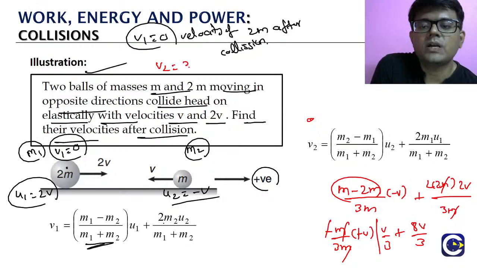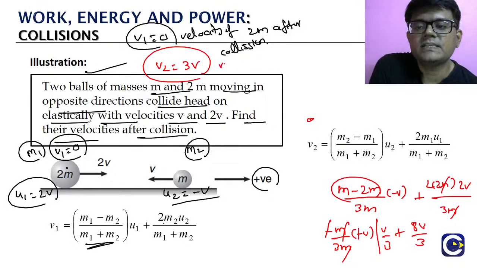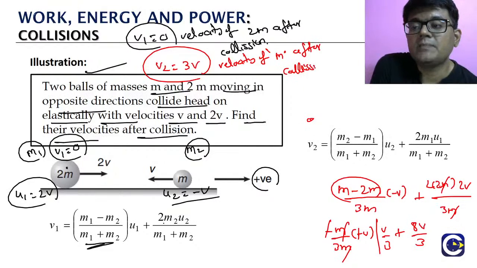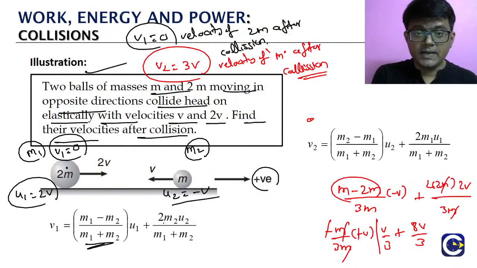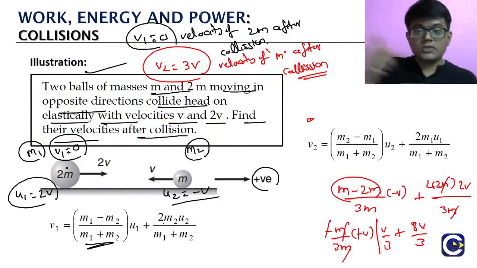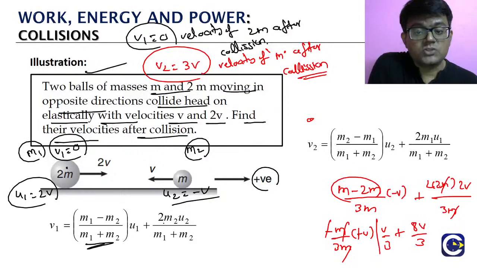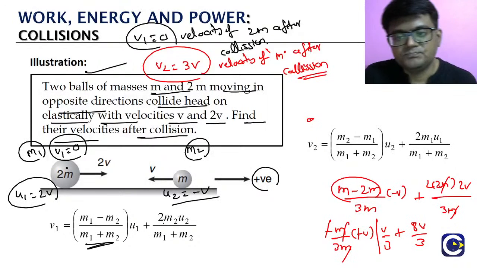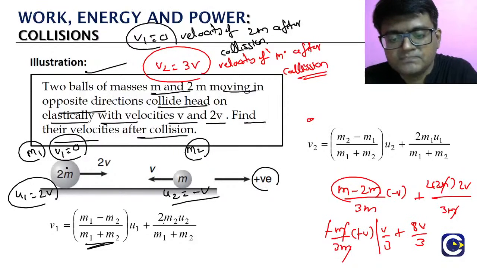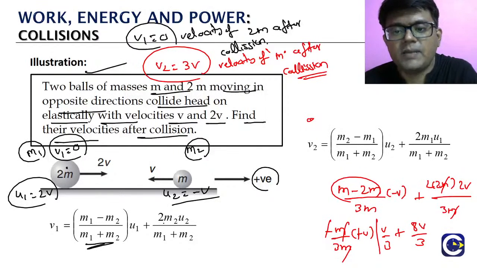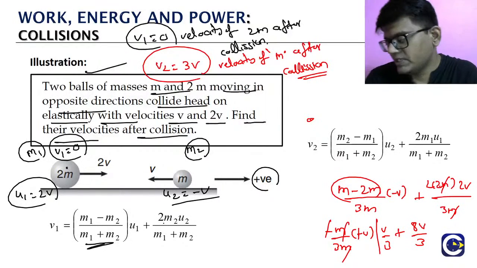So v2 is equal to what? 3v. Means this is the velocity of m after the collision. So what is happening here? Understand this carefully. 2m is coming to rest. The particle of mass m is turning to the right. The velocity here is coming positive, means what? It is turning to the right and going with a speed of 3v. So this is about the velocities of the particles after the collision.